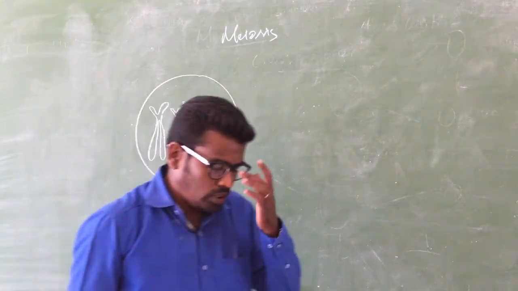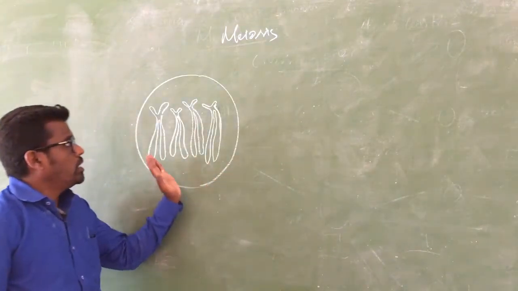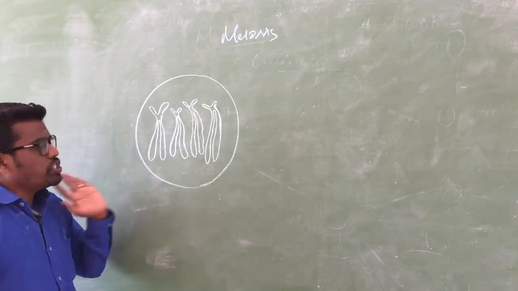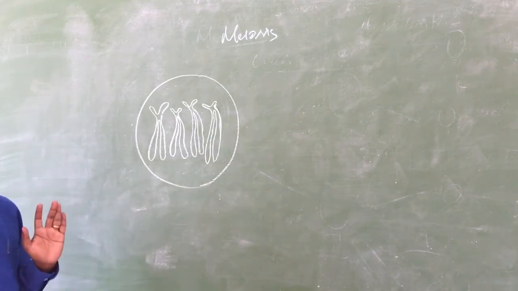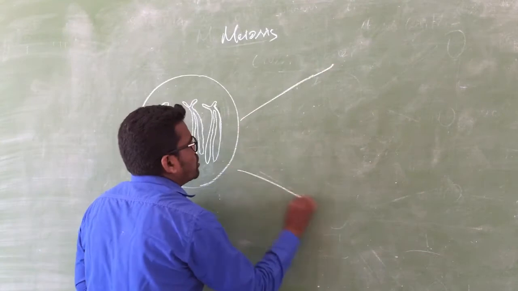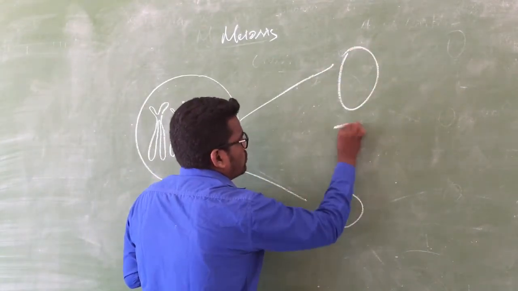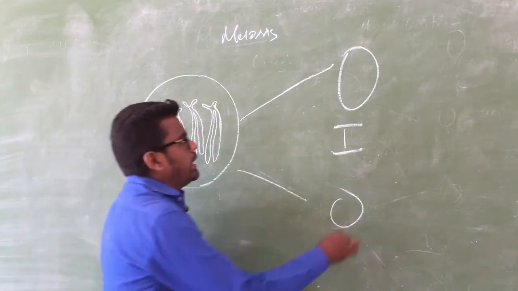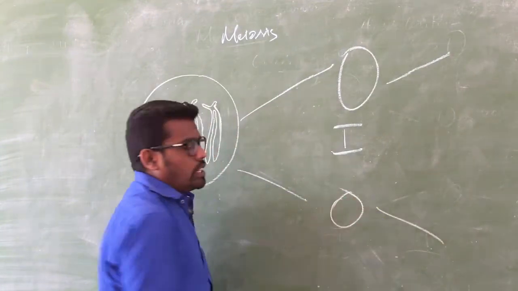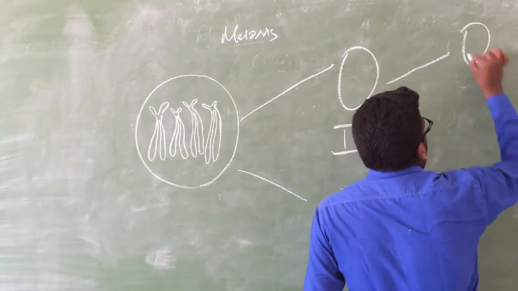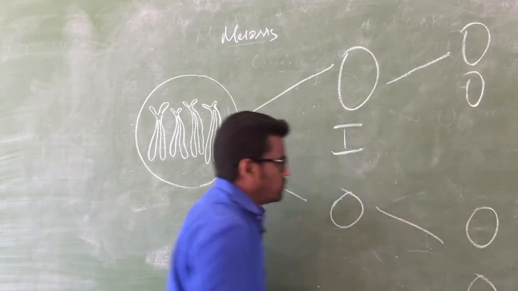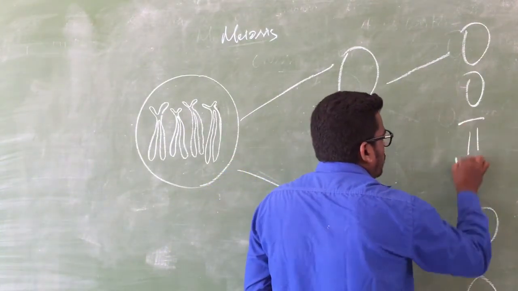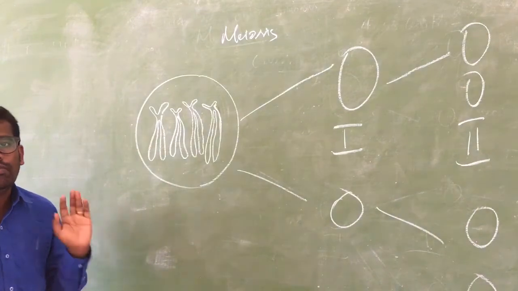Okay, these are the chromosomes in the mother cell. This is a mother cell which is going to divide. That is called a mother cell. Now the division will occur and produce two daughter cells. Again these two daughter cells will divide, and each daughter cell produces two daughter cells. Finally, at the end of the division, a total of 4 new cells are formed.